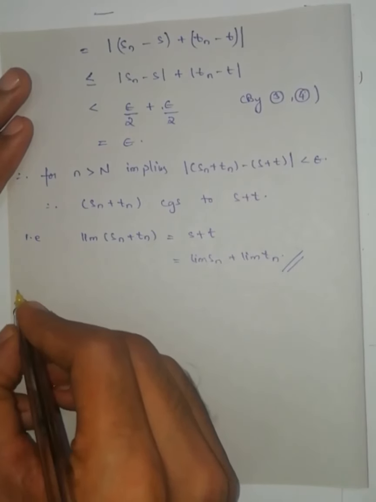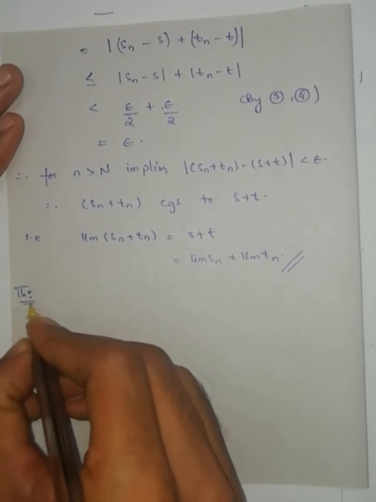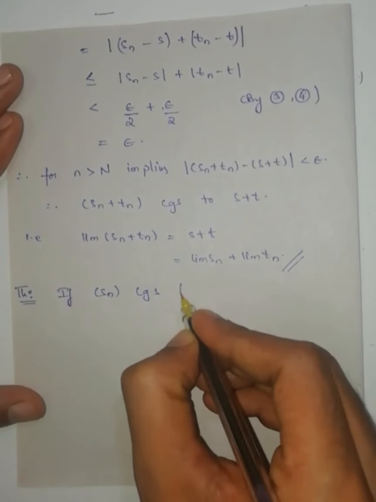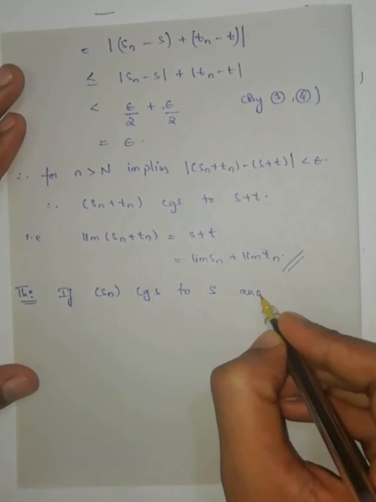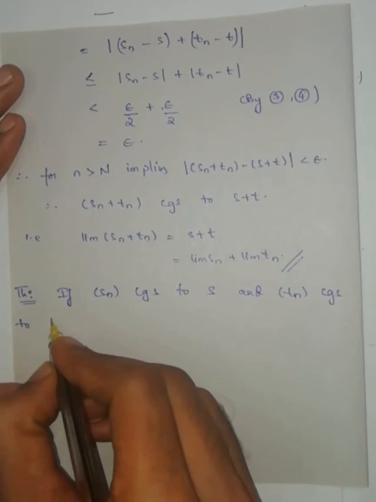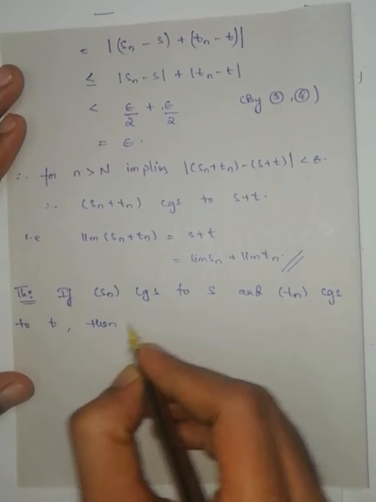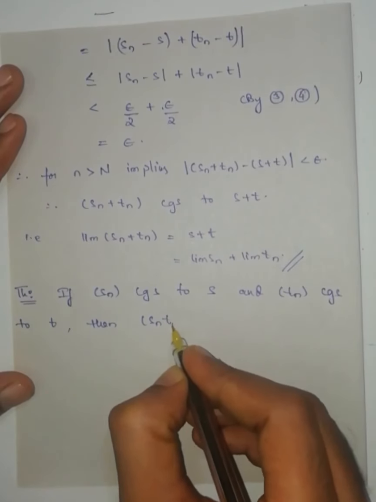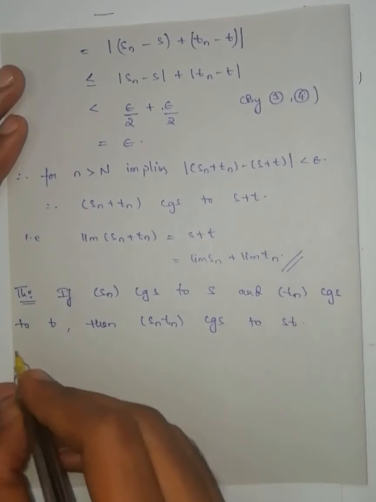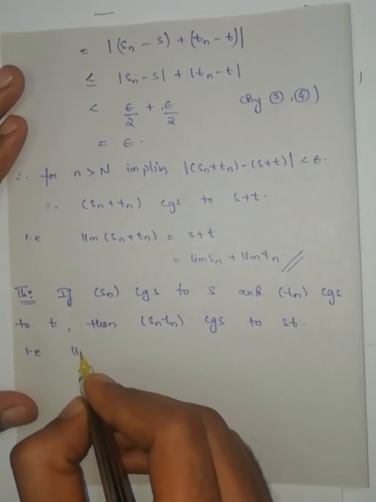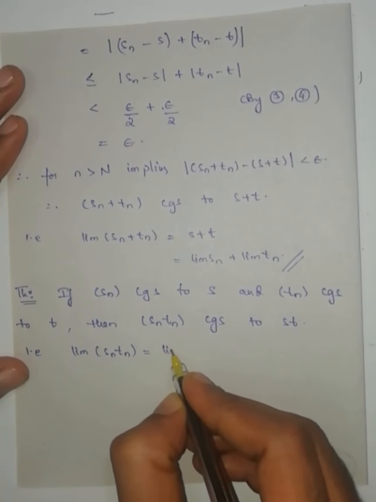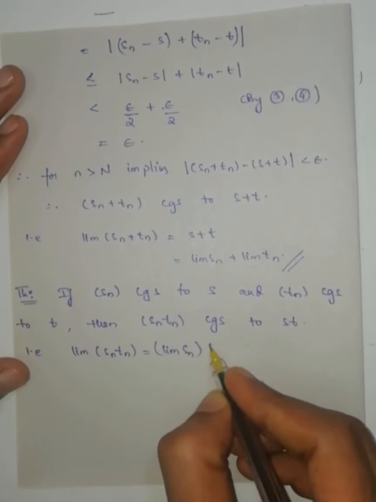Now the next theorem: if Sn is a sequence that converges to S and Tn is a sequence that converges to T, then the sequence Sn into Tn converges to ST. That is, the limit of Sn Tn is equal to the limit of Sn into the limit of Tn.